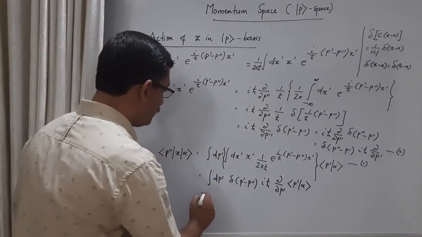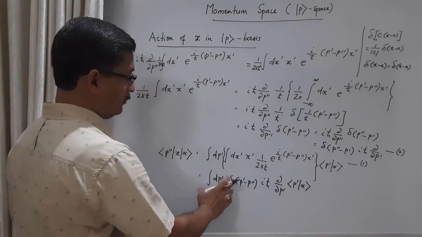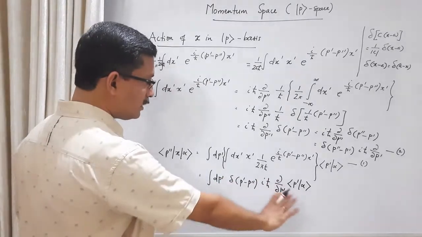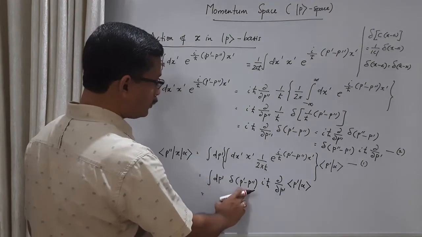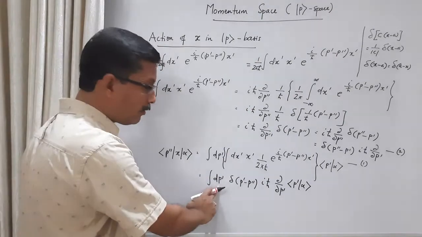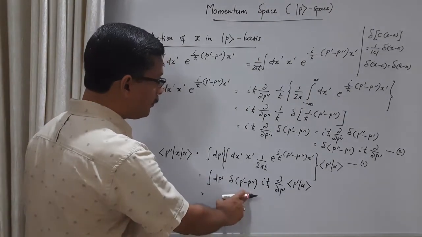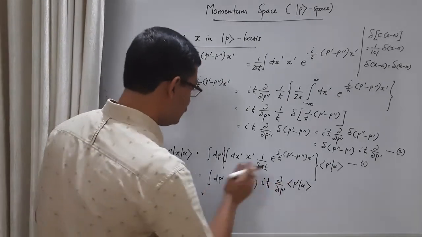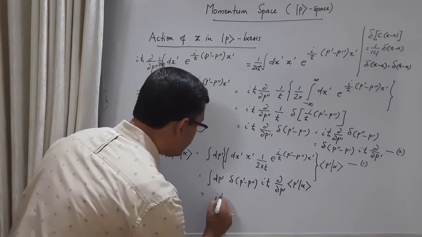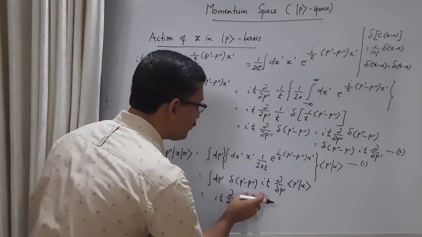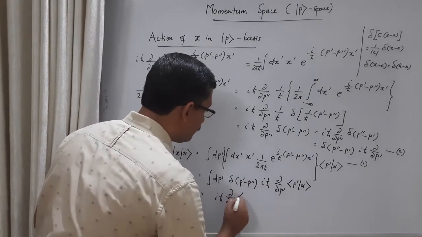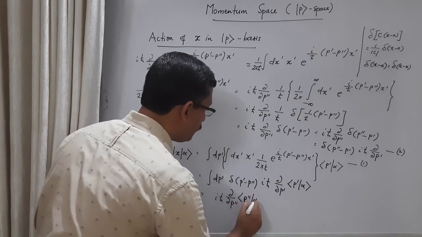Now here we have a delta function under an integral, so only one term will remain, corresponding to p' equal to p''. p' is the integration variable, the p' equal to p'' term will remain. Then this result will be iħ ∂/∂p'', with p'' instead of p', and here also ⟨p''|α⟩.